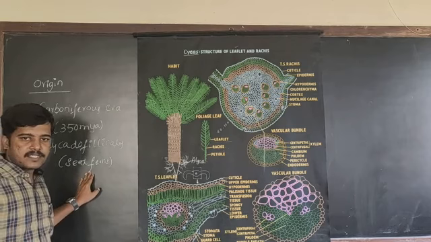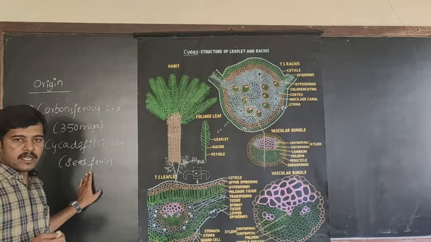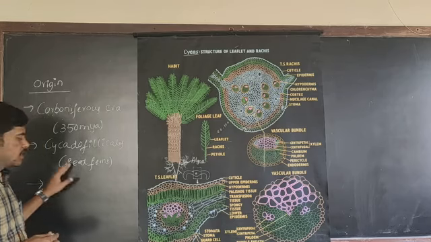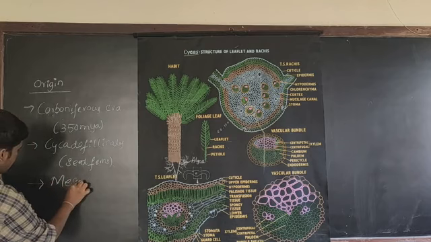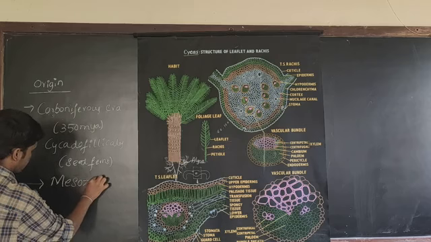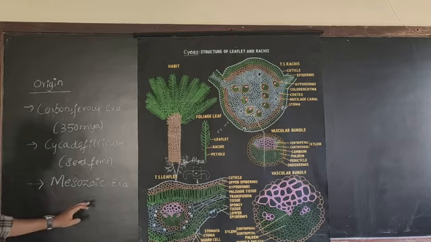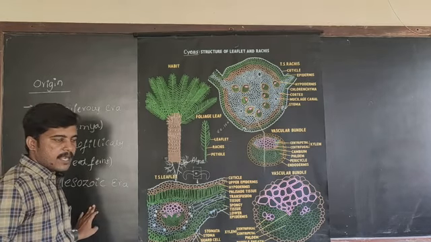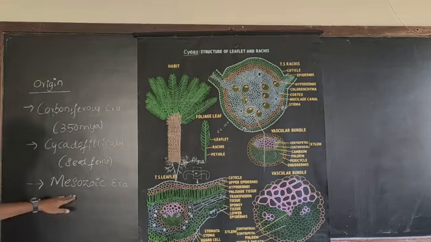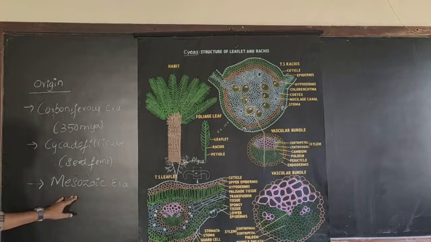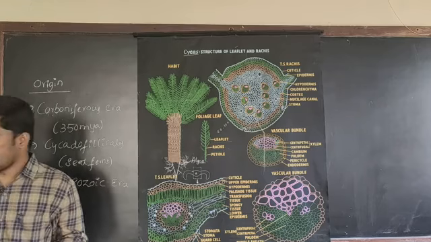And this cycas was very prominent, it dominated the earth in the Mesozoic era. So this is in brief about the origin of cycas.